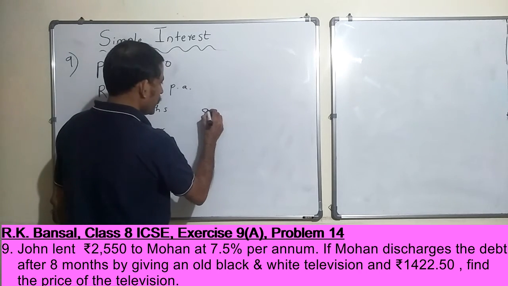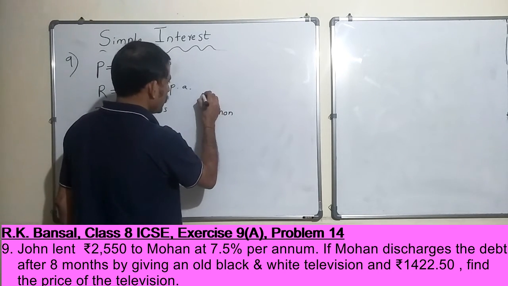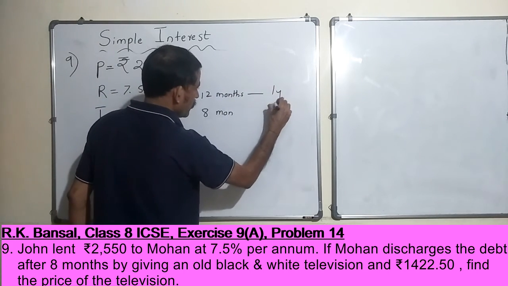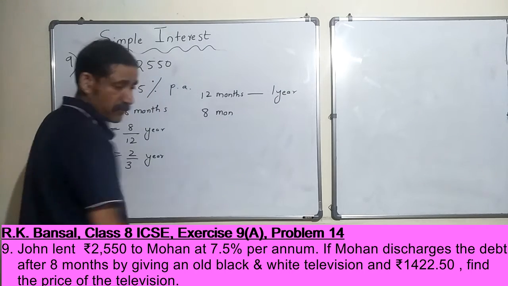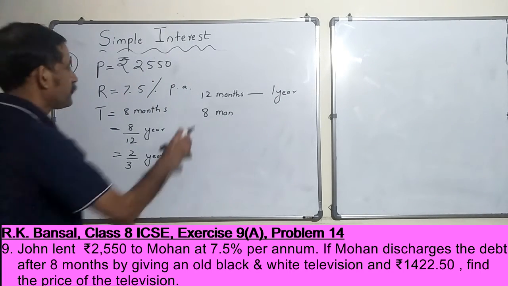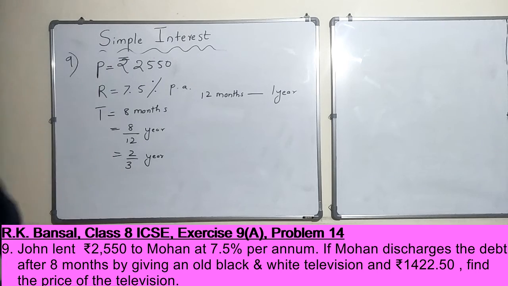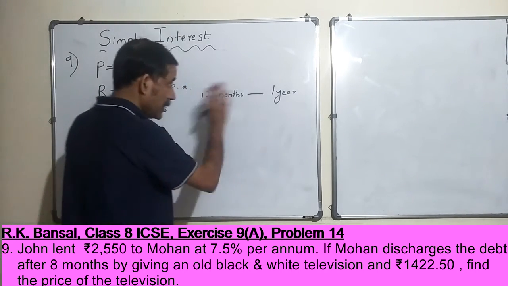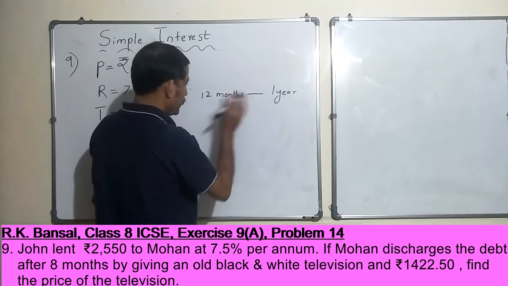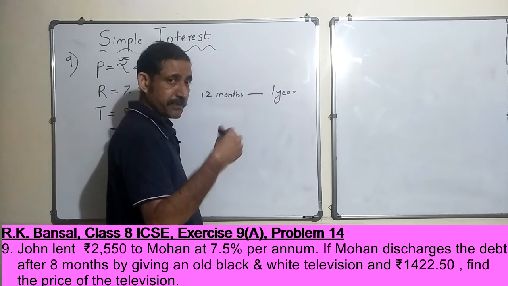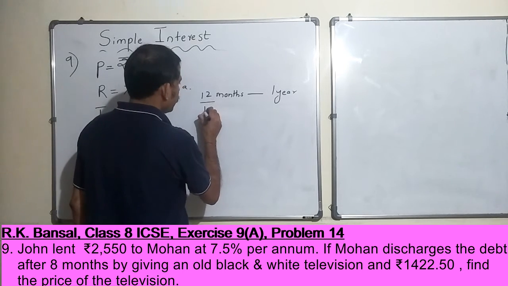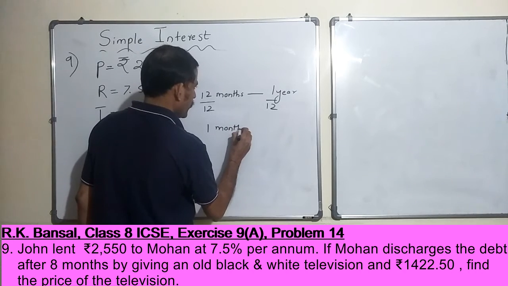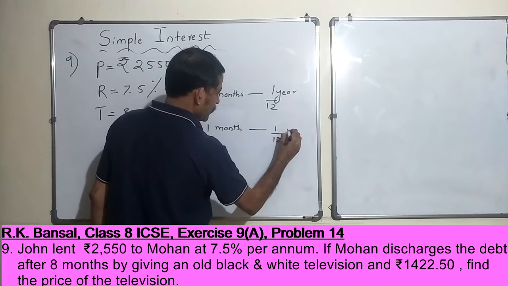If not, see, 12 months is 1 year, correct? Now it's a case of direct variation. Look at the variation chapter, go through it, you will understand. So if I divide both sides by 12, 1 month is the same as 1/12 of a year, correct?